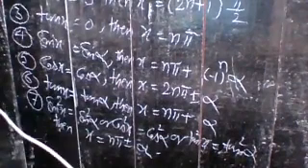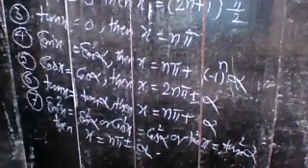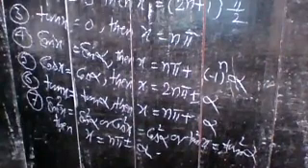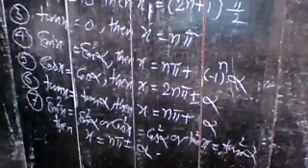So here you have 7 formulae for finding the general solution of the trigonometric equation.